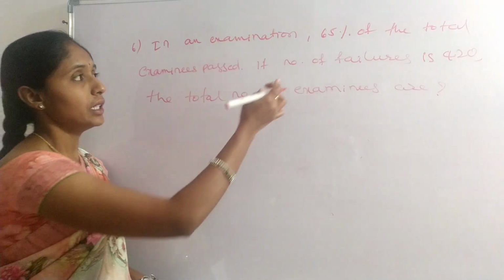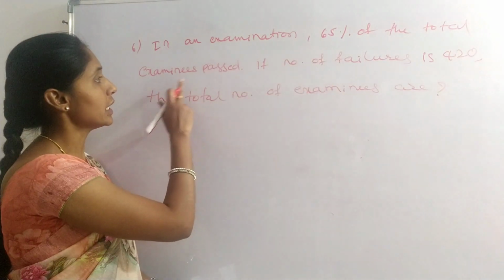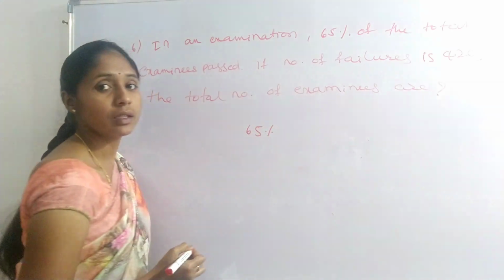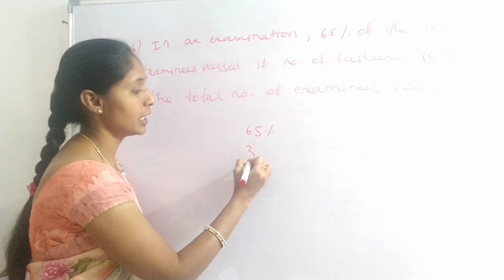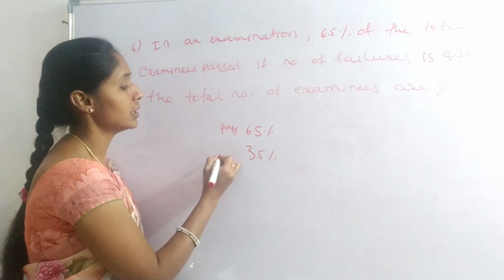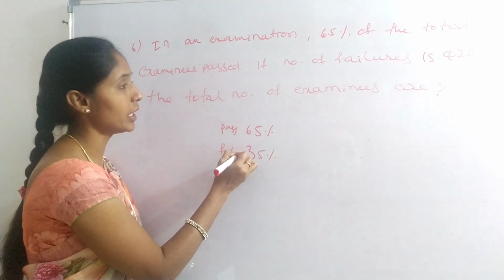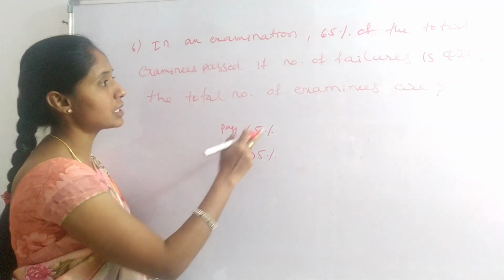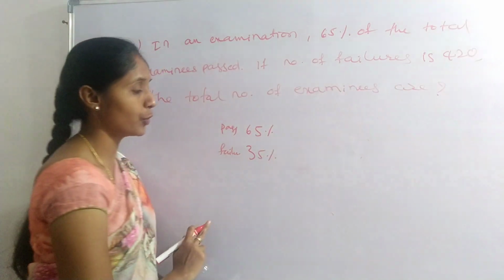Here 65% of total examinees passed. The remaining 35% failed. The number of failures is 420.